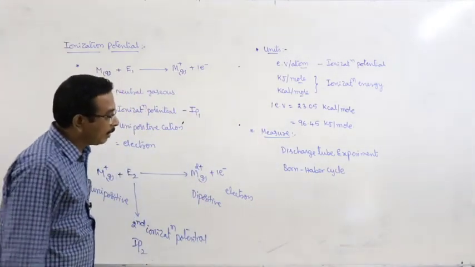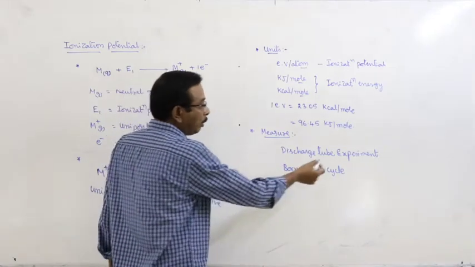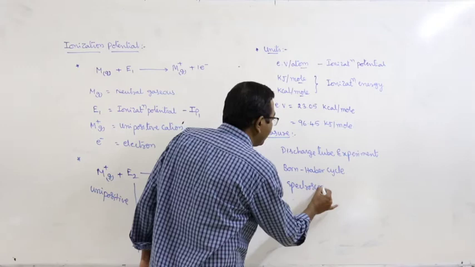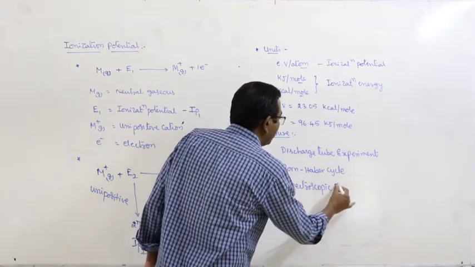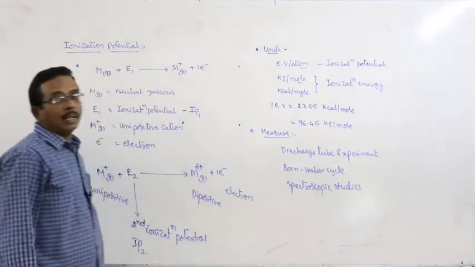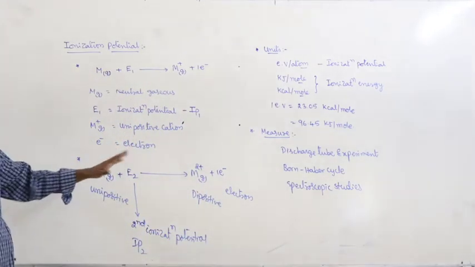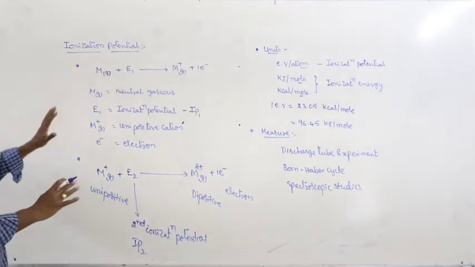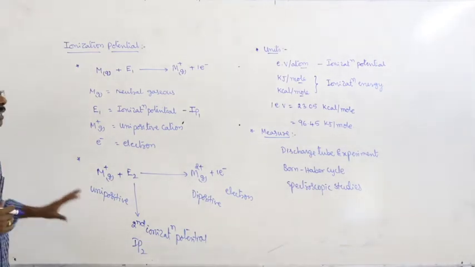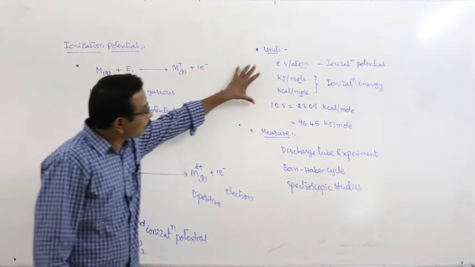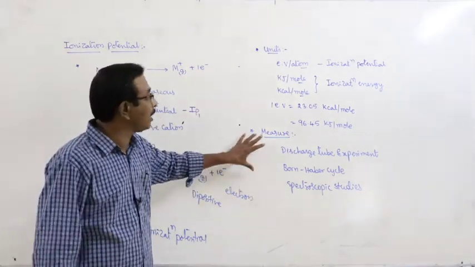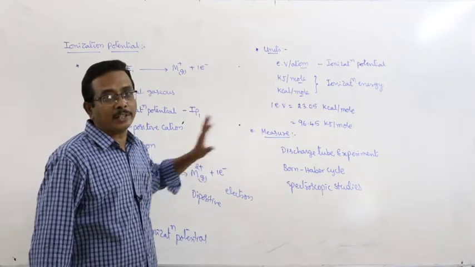Discharge tube experiment, and the second one, Born-Haber cycle. And the third one, spectroscopic studies also. Spectroscopic studies are also used to calculate the ionization potentials of the elements. Here this is about the first ionization potential, this is the second ionization potential. This is about the units and this is about the measurement or calculation of the ionization potentials.